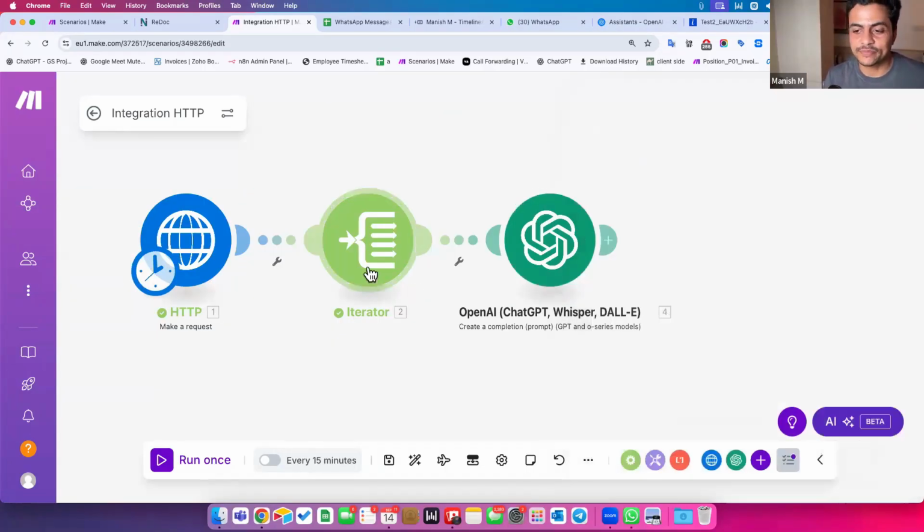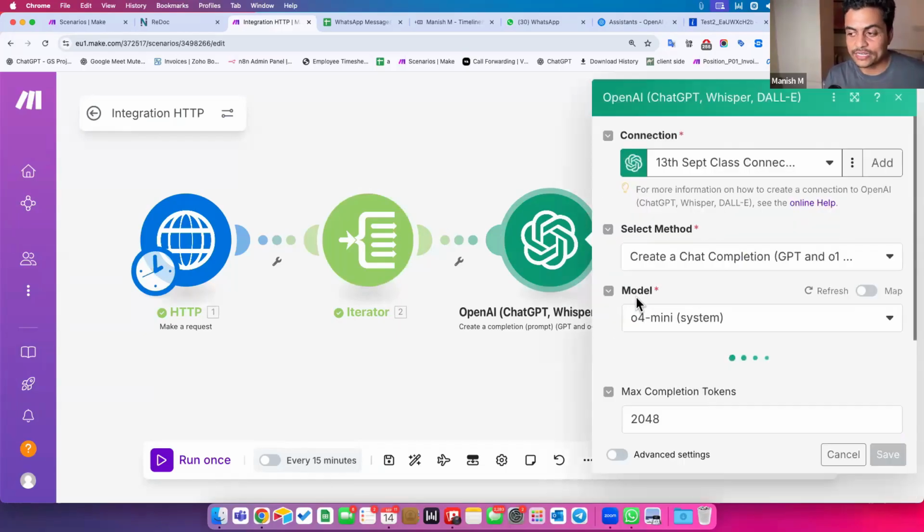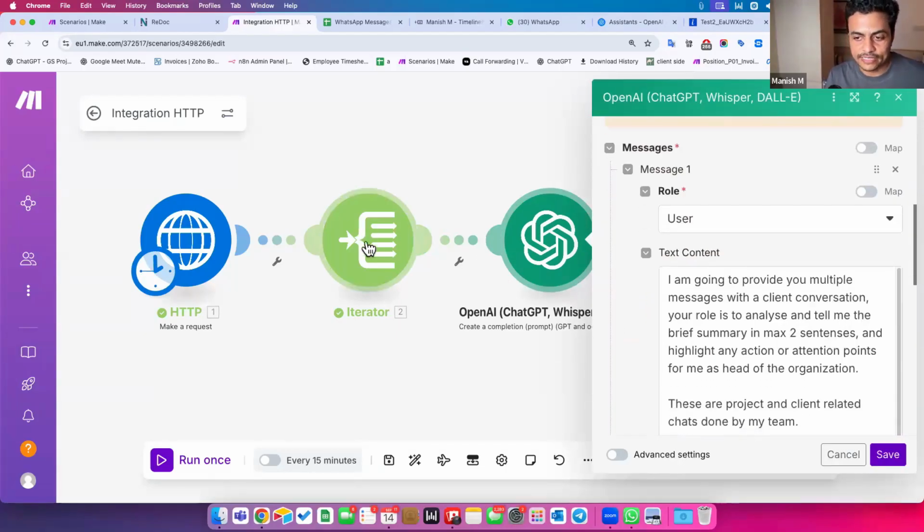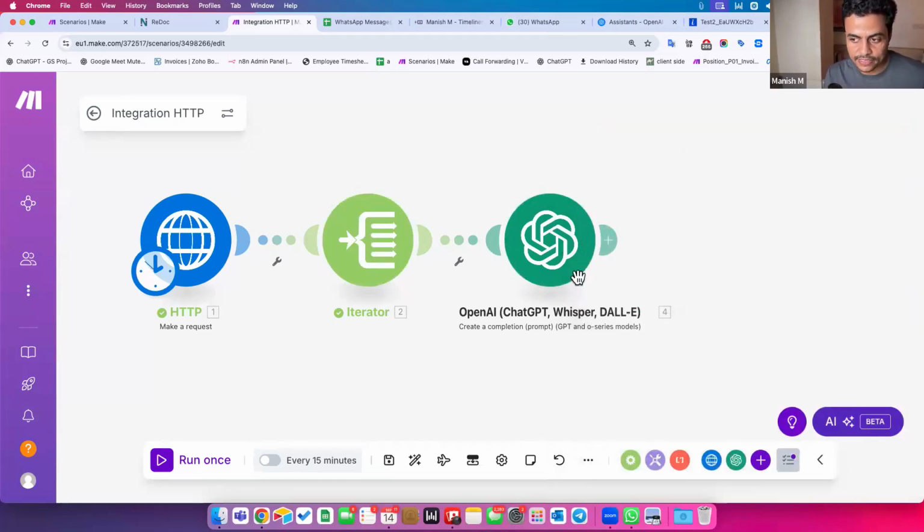So see, what I did over here is I told it that I'm sending multiple messages. But what happened? These are not multiple messages. These are multiple bundles. It's going to run 50 times. So it'll split them into 50 and all 50 will hit this particular GPT as individual messages.